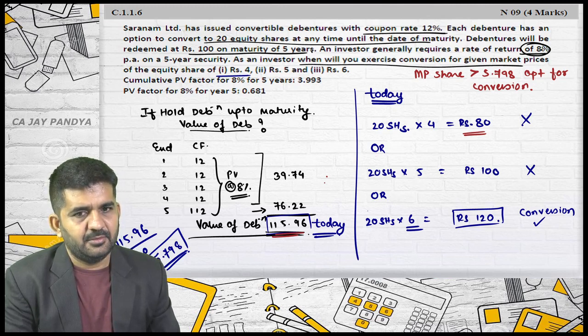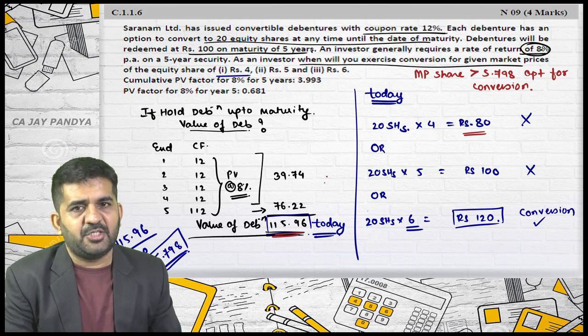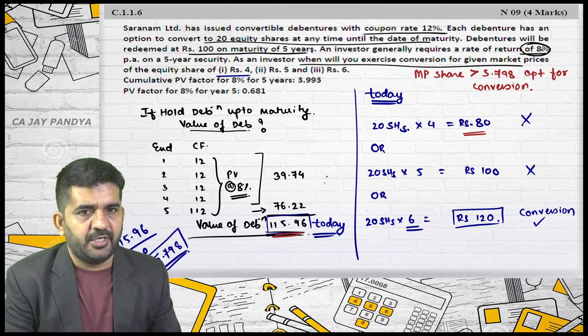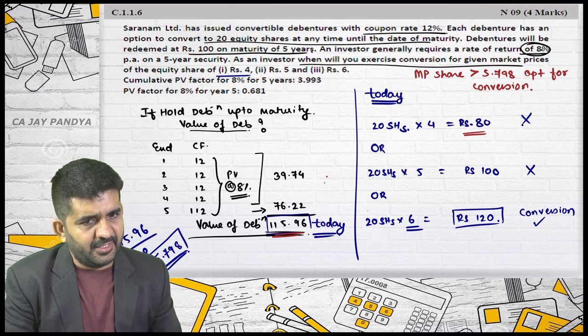So sir, if my price of share is rupees 4, I can say I will exercise it at the end of 4th year, because I will be getting the interest of 12 rupees for all 4 years. Understand, the market price which is given, is it alright? The market price which is given is for today. It is not for future. Sir, the given market prices mean it can be whenever during the 5 years, because the debentures can be converted at any time during the 5 years. It is written in the second.